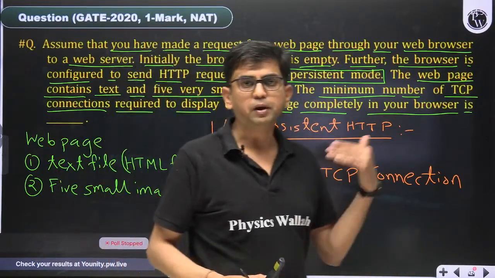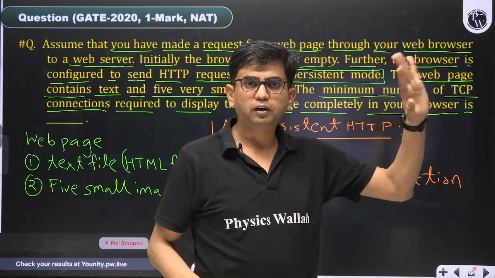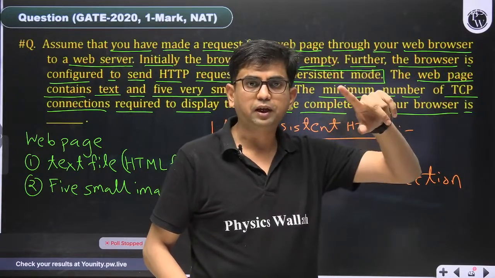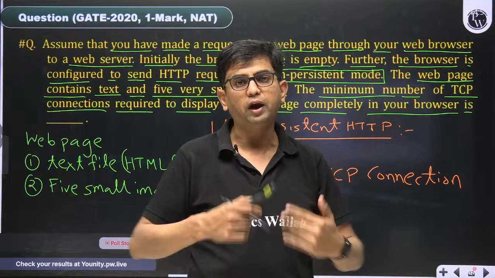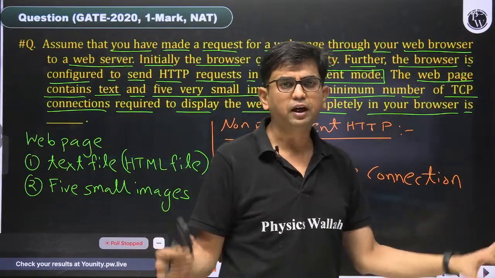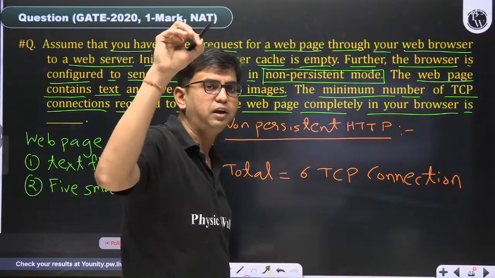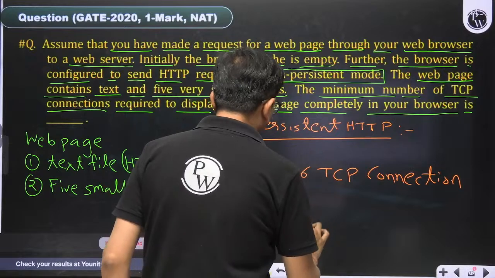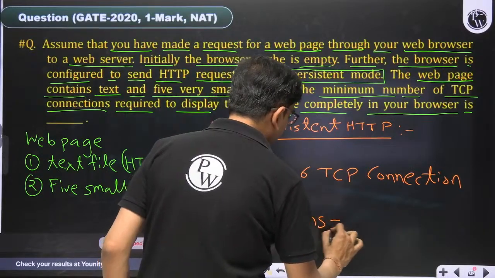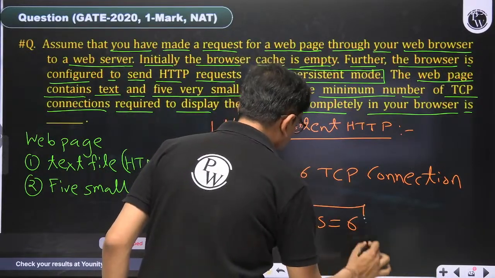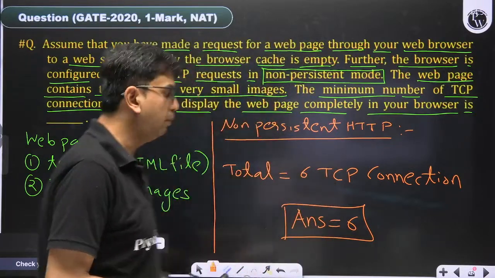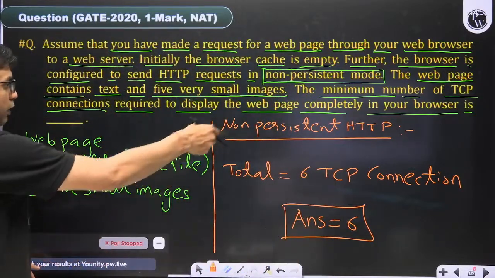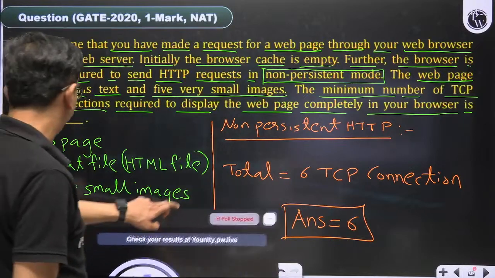Either you can make them sequentially one by one, or first one TCP connection for the base file and, once it has arrived, 5 parallel TCP connections. Anything is possible, but the total number of TCP connections is 6. Any doubt in this question? So the total number of TCP connections required as per non-persistent HTTP is 6.